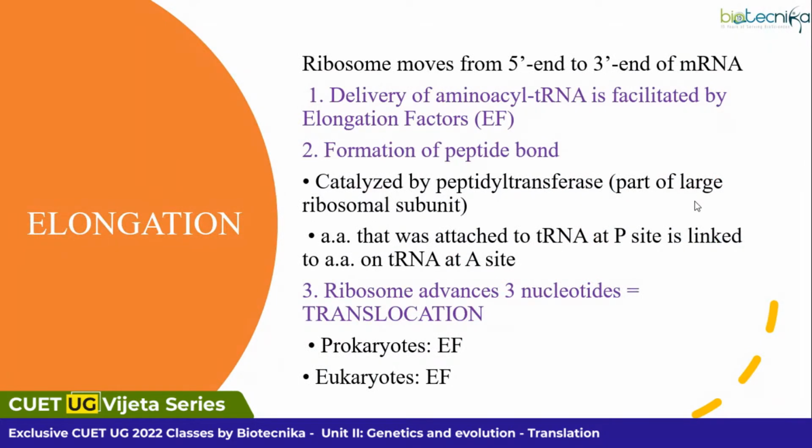Next, what do you have? Elongation step. Elongation means what? Where you are making the peptide bond, right? Any idea how peptide bonds are created? How are the two amino acids joined together, resulting in peptide bond formation? Any idea? Anyone? Pulkit, Nilanjana, Atanu, Polaris, anyone having the idea?